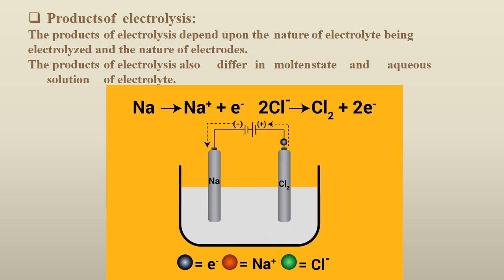Here you can see that the product of electrolysis depends upon the nature of the electrolyte being electrolyzed. As I told you, whether it is strong, whether it is aqueous, whether it is concentrated, and of course the nature of the electrodes.